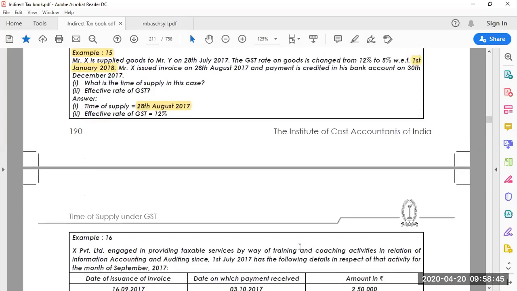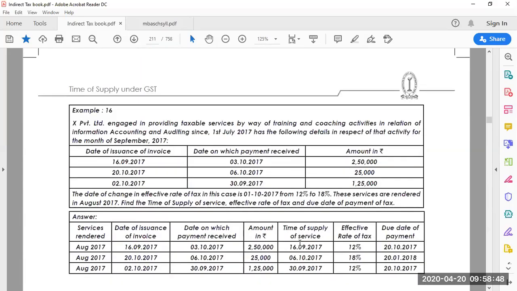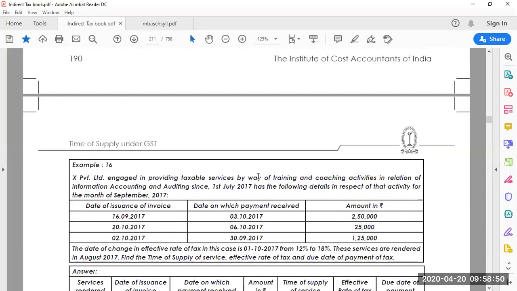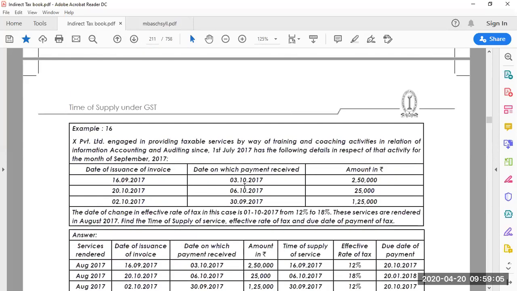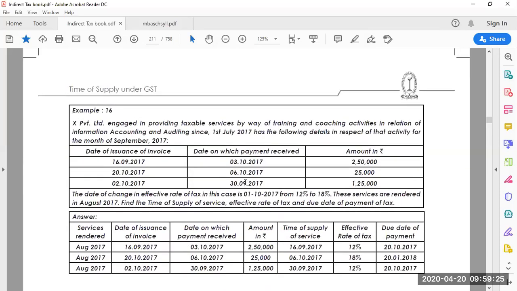I hope it is clear to you. We will look at one more and then wind up time of supply, because this third unit covers a huge portion. We discussed value of supply in the previous chapter, and we have spent a lot of time, five to six hours, on time of supply. There is one more big portion, place of supply. Value of supply we covered in the second chapter: how to compute the valuation, find the transaction value, and so on.